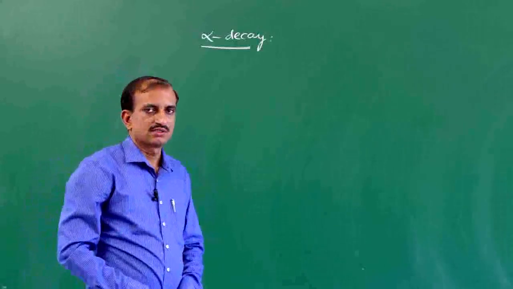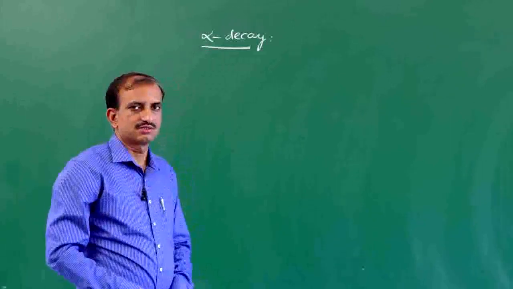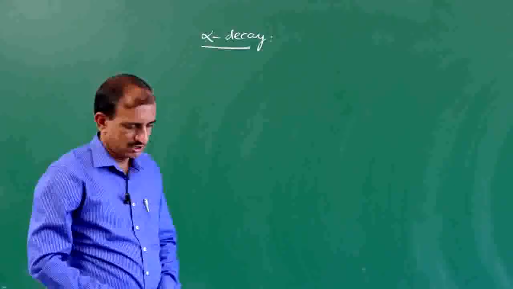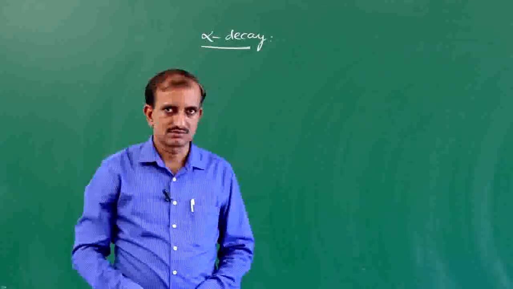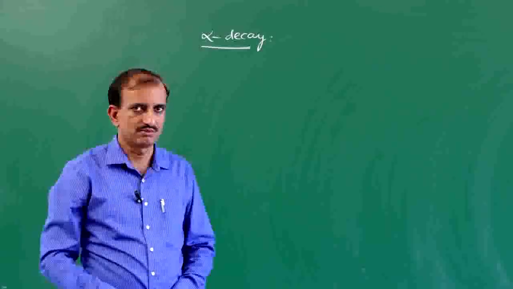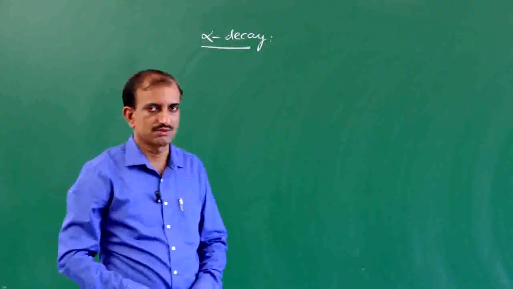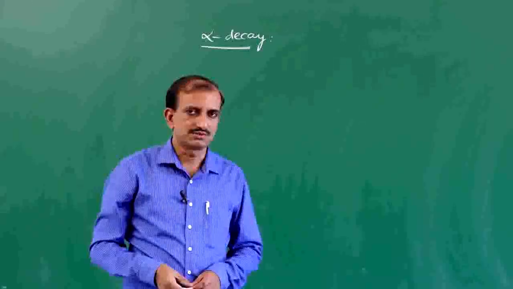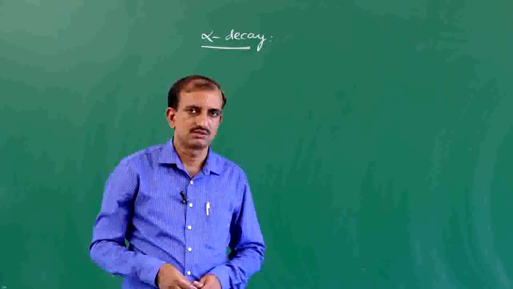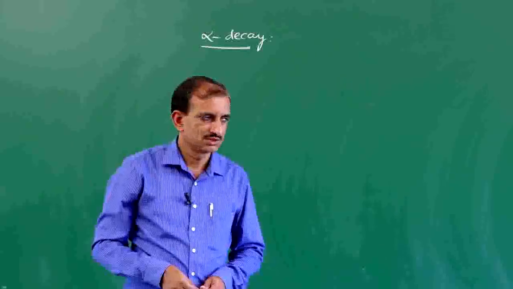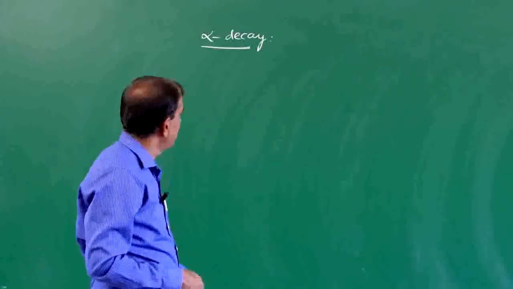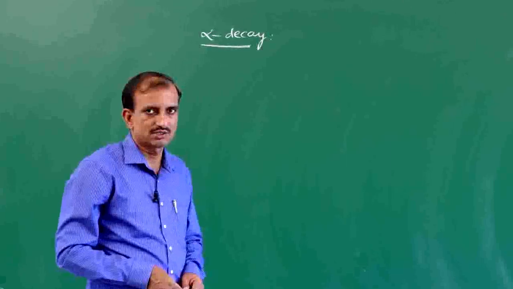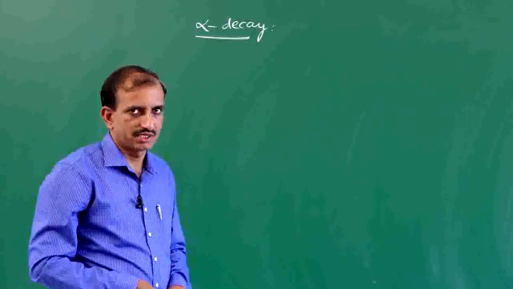What is an alpha particle? An alpha particle is nothing but a helium nucleus. We have studied the comparative properties of alpha, beta, gamma radiations. In that we studied that alpha rays are nothing but helium nuclei. Now, when a radioactive element or a nucleus emits an alpha particle...